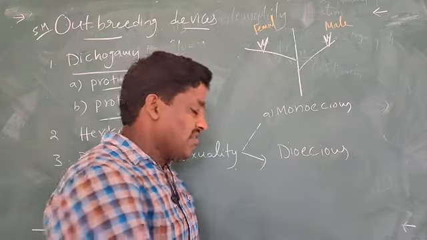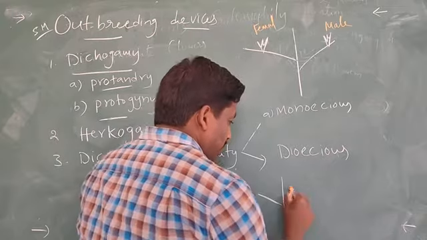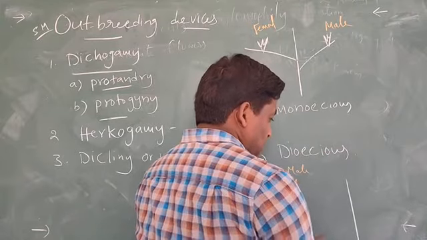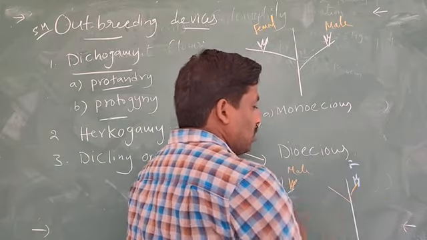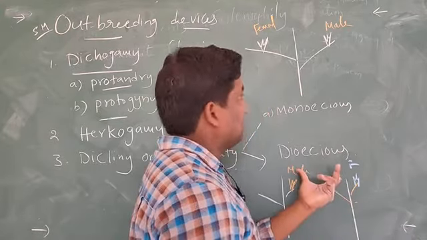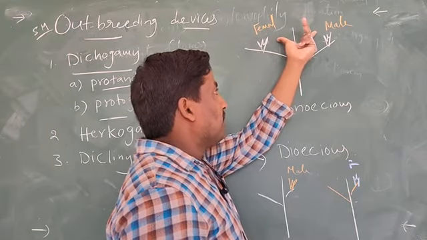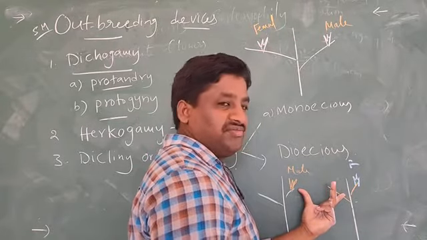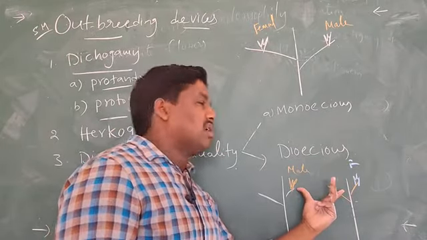Autogamy means male and female. If this is the plant, in this plant male flowers are present, and another plant contains female flowers. So male and female flowers are present on different plants, and that's why geitonogamy does not occur here. Here, autogamy is prevented but geitonogamy occurs. But here autogamy and geitonogamy can both be prevented, so it completely favors cross pollination.